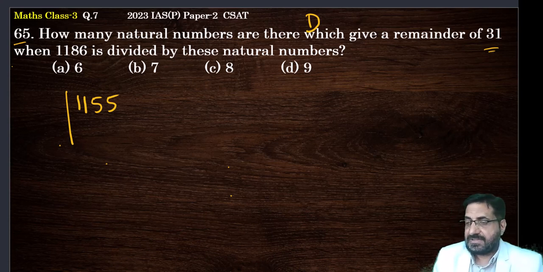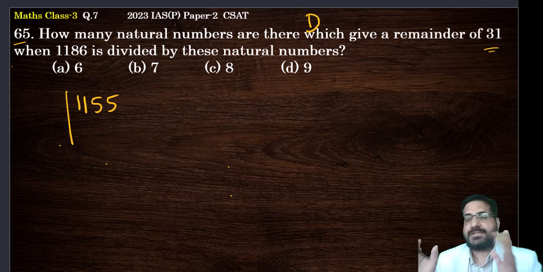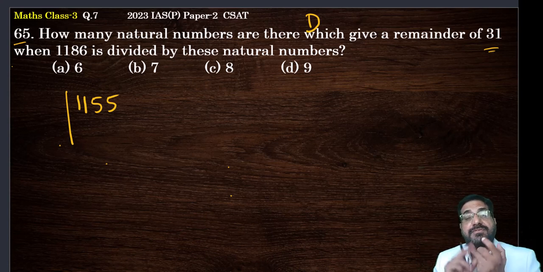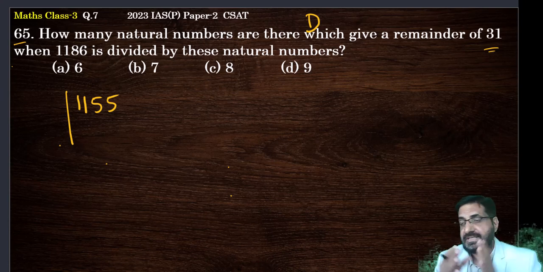That's what they said. So what is your first prime number? Start with 2. I cannot take it because this 1155 is not divisible by 2. You must remember tests of divisibility for 2, 3, 4, 5, 6, 7, 8, 9, 11, 13 and 17. That will come across later. Which number can be divided by 5, which number can be divided by 11, like that.